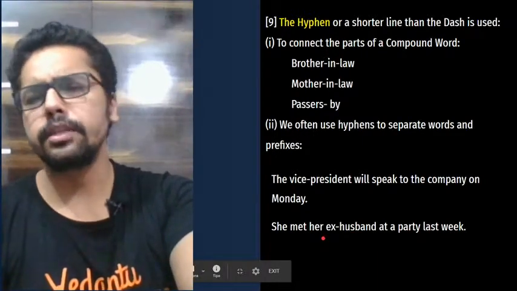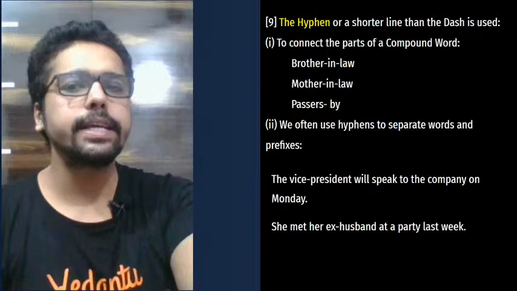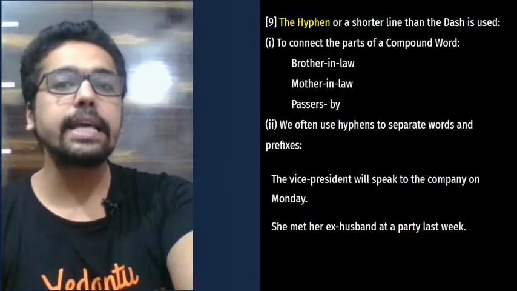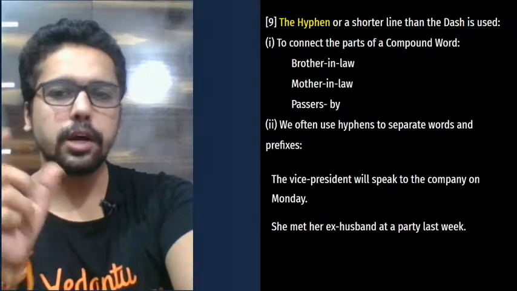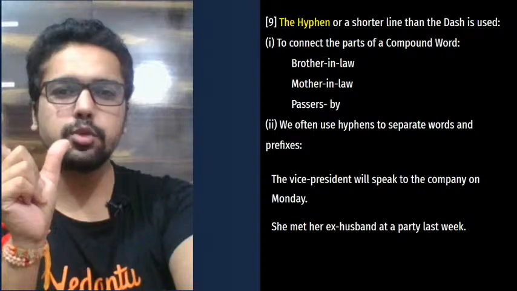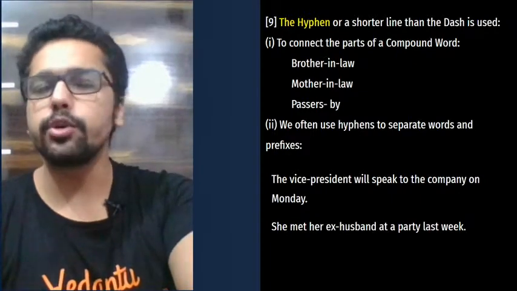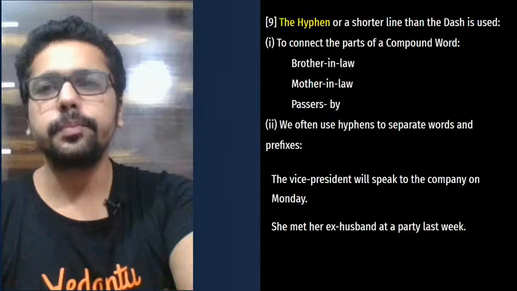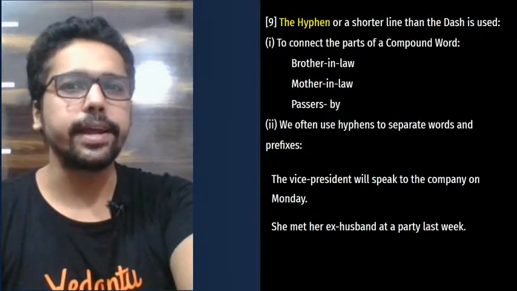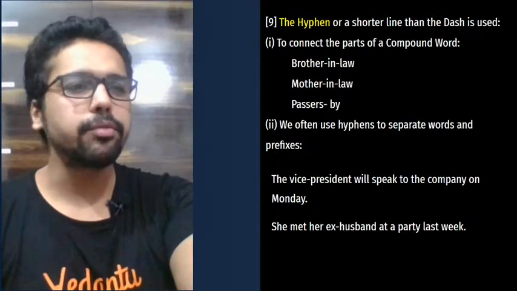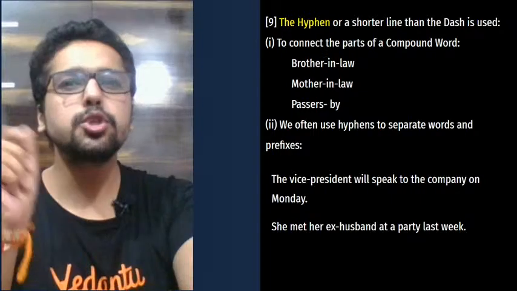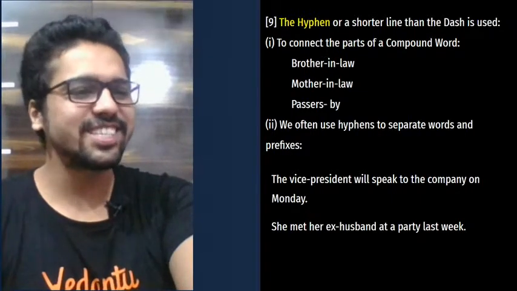Maybe this, before the separation. That's how it is. That's why the word ex is used. So she met ex-husband. That's how the words are separated. How are these words separated? You separate these words with a hyphen, not a dash. Okay, a dash is a long line. It's longer than the hyphen, and hyphen is just shorter than the dash. That's how it is.